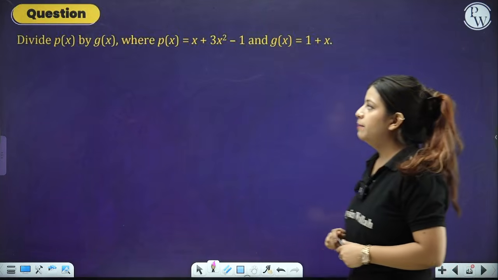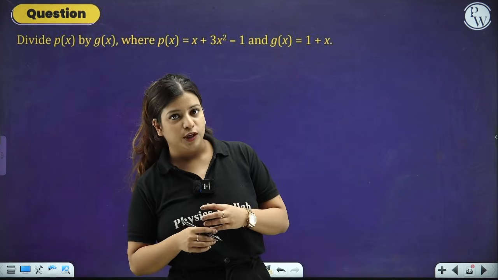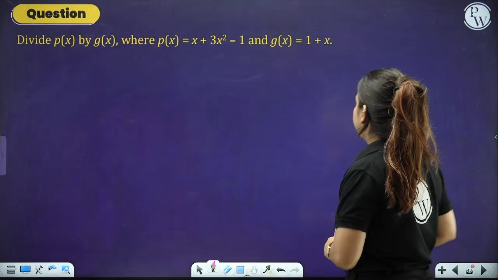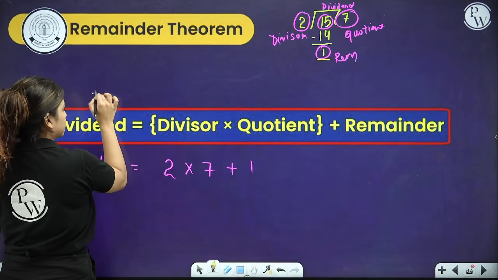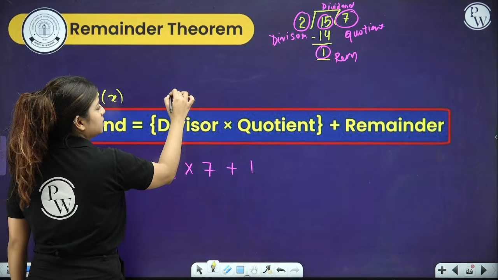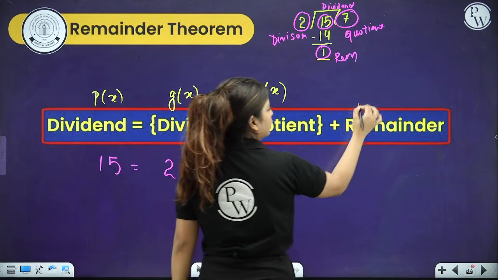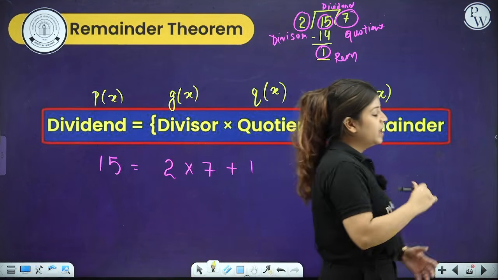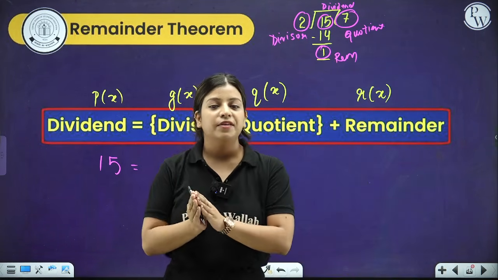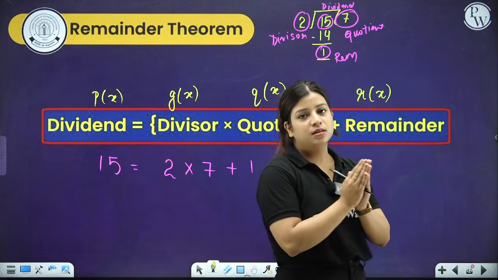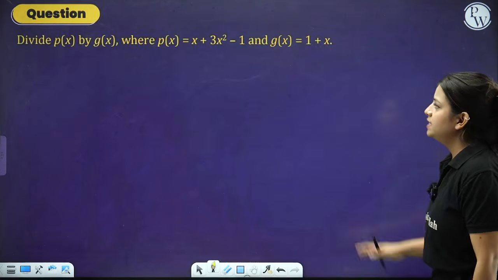So for example, see, your dividend is termed as p(x) in polynomial, right? Let me just write it down there. So your dividend is termed as p(x). Your divisor is termed as g(x). Your quotient as q(x) and your remainder as r(x). So wherever you see p(x), g(x), q(x), r(x), don't get confused. p(x) is dividend, g(x) is divisor, q(x) is quotient, r(x) is simply remainder. Very easy peasy, right? Let's see this question.